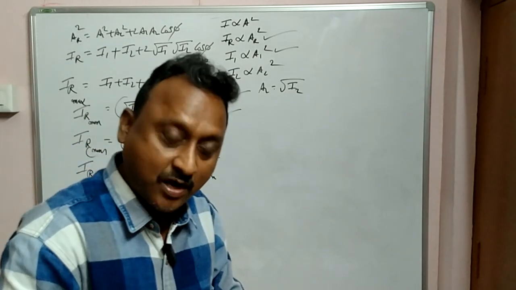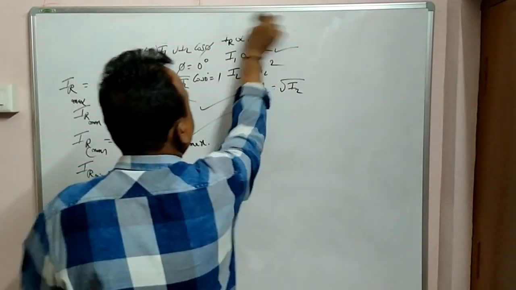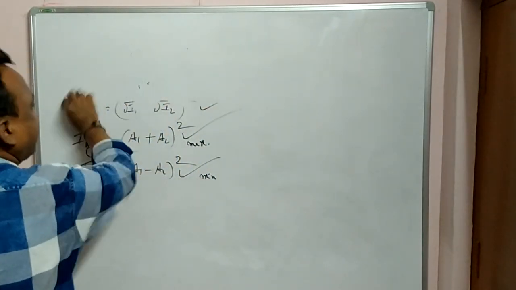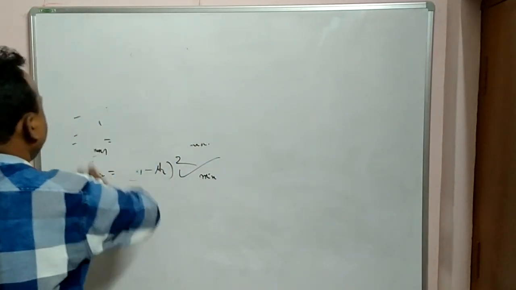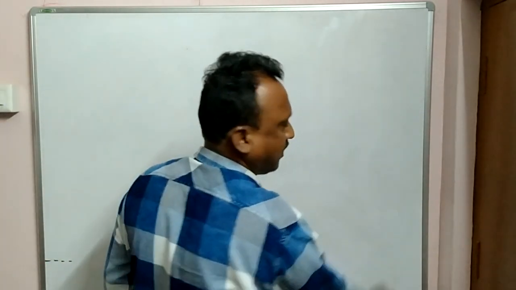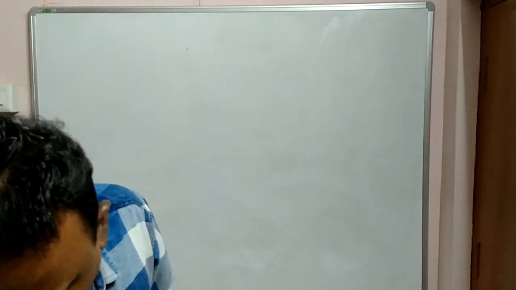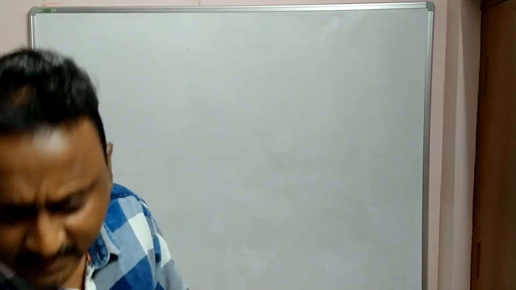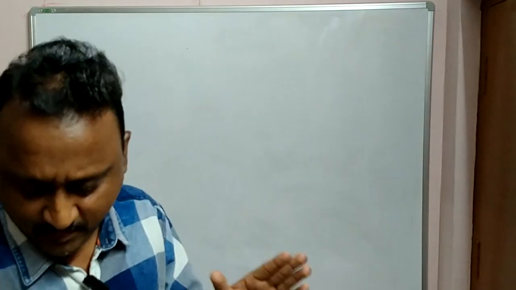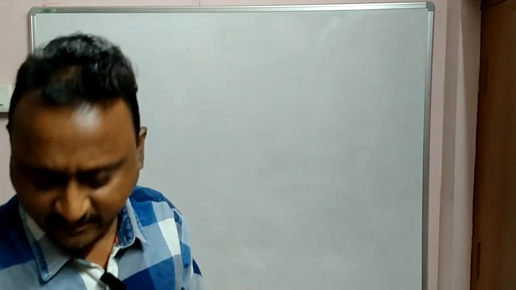Clear? So this is how you can apply the interference of light using a simple method, the parallelogram law of vectors. Okay? So maximum intensity, maximum amplitude, you have obtained even in sound waves and also in light waves. Now one more case we'll study in this, and then we'll go to the experiment. Experiment in the sense of constructive and destructive interference, how the famous scientist Thomas Young performed the experiment. We'll see that and thereby derive some equations also.